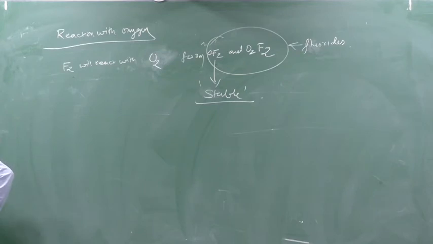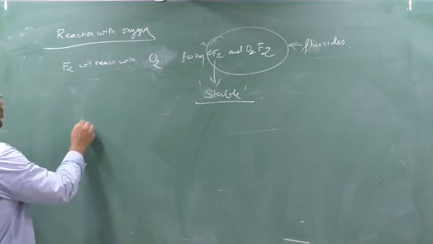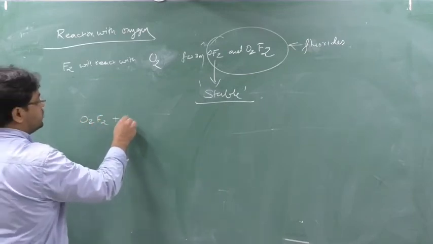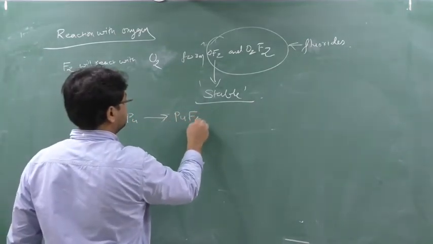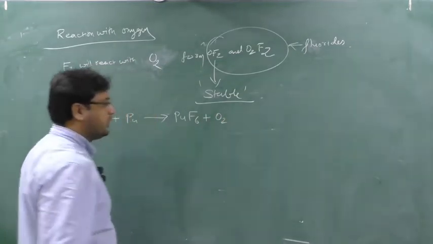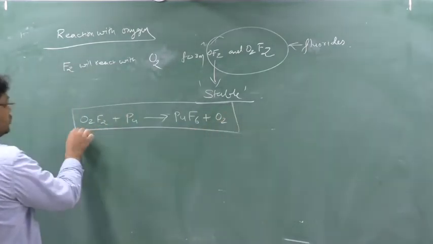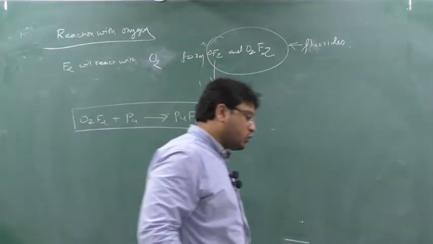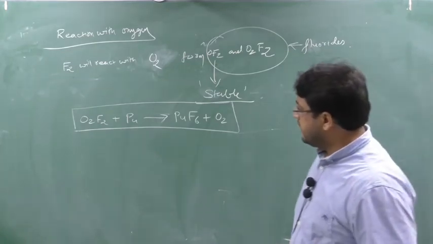Write down. O2F2 is used to convert plutonium to plutonium hexafluoride in a nuclear reactor. Please remember this, this is very important. So what is the use of O2F2? This can be asked: O2F2 is used to react with plutonium to produce plutonium hexafluoride in the nuclear reactor.